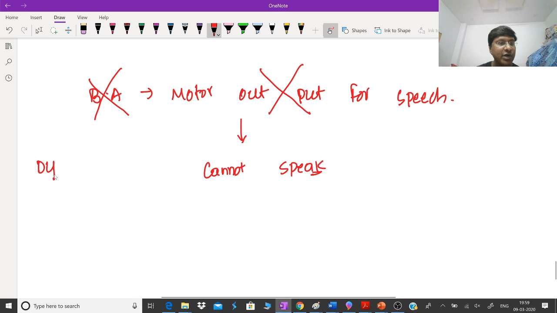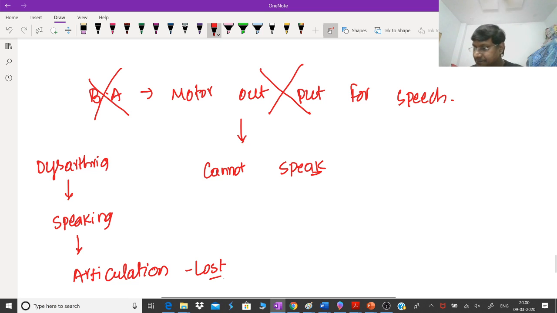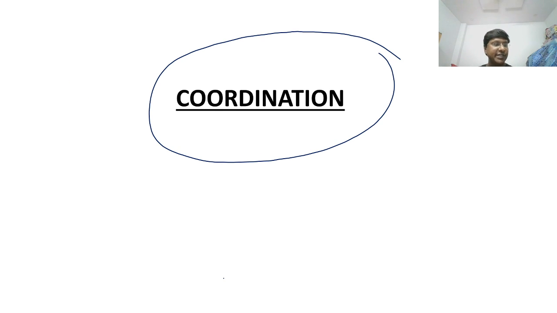Whereas in dysarthria, what is happening? In dysarthria, the individual is speaking, but articulation is lost. Right? This is the difference between your Broca's aphasia and your dysarthria. Okay. Yes, Syed Ali, did you understand that now? Broca's aphasia and articulation, dysarthria. Right. I will take up an image-based question and then we will wind up this particular session right away.